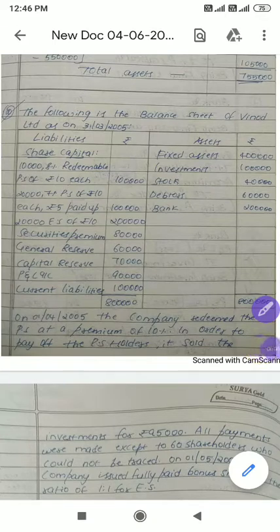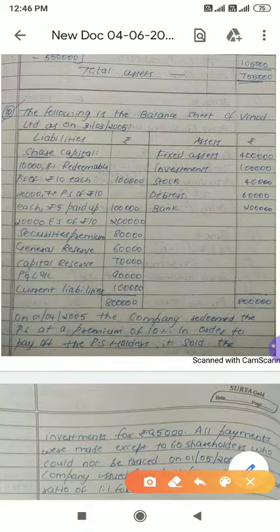Everyone. So in this video we will discuss question number 10. The following is the balance sheet of Vinod Limited as on 31st March 2005. Liabilities rupees, assets rupees. Share capital: 10,000, 8% redeemable preference shares of rupees 10 each.